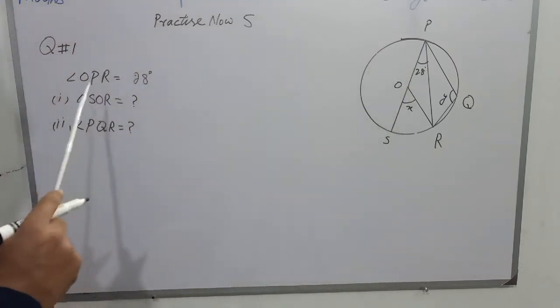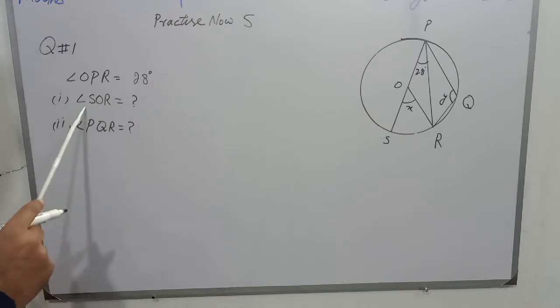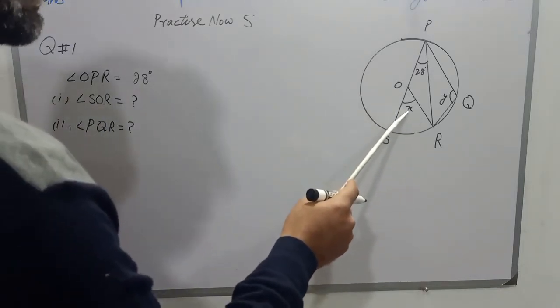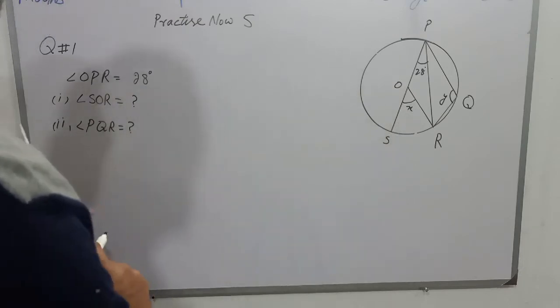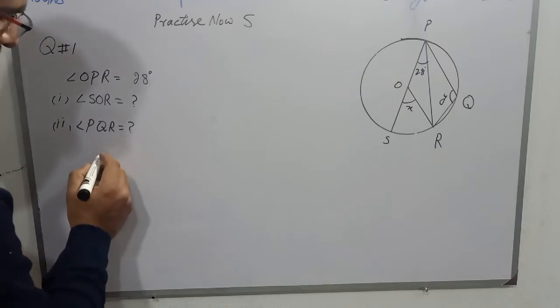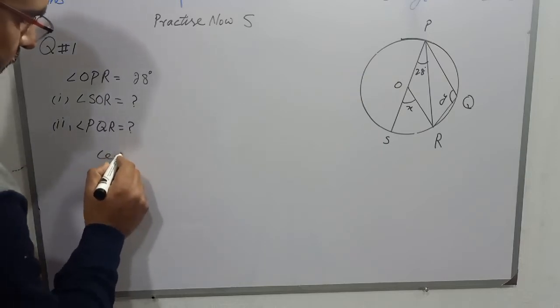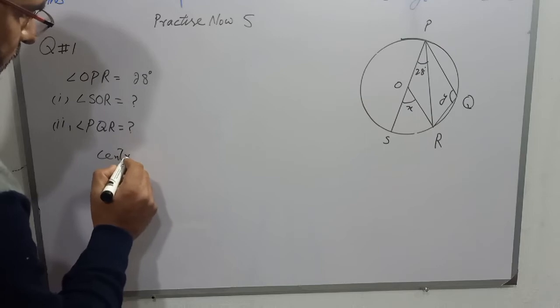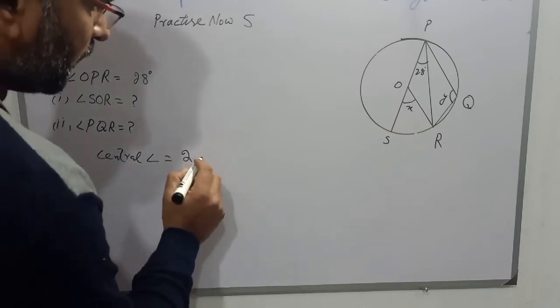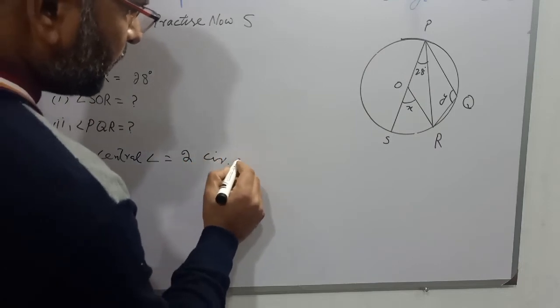So students, for finding angle SOR, which is given the name X, we will write X is equal to, first we will write that central angle is equal to double the circumference angle.